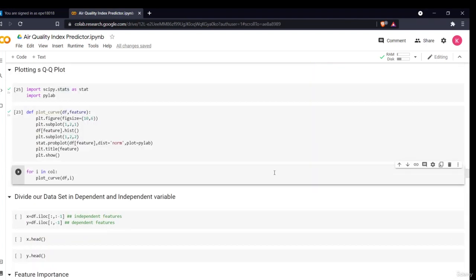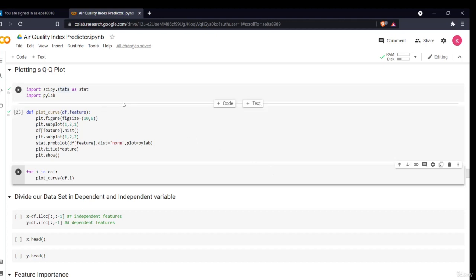Hello all, welcome to the next section of our project. In this video, we'll be seeing how we can do the feature engineering part. We'll check whether our data is normally distributed or not. If we have to change it, we'll scale our data. We will make our data model ready. So now let's proceed.